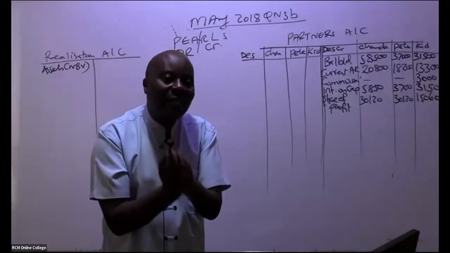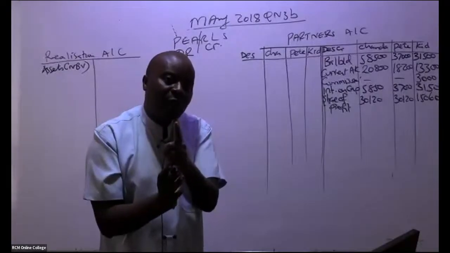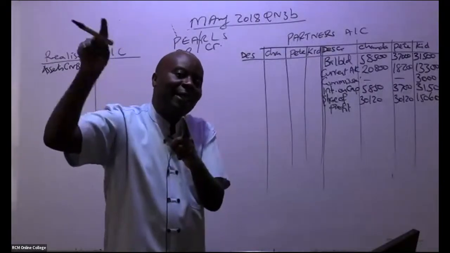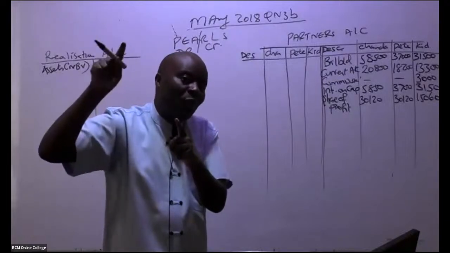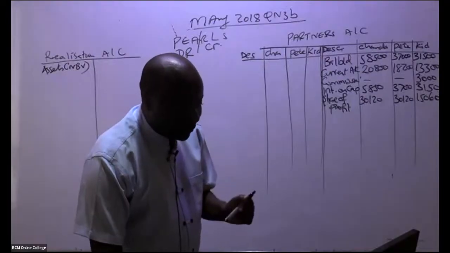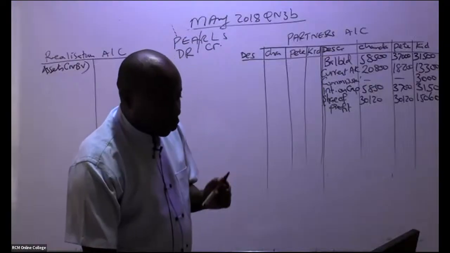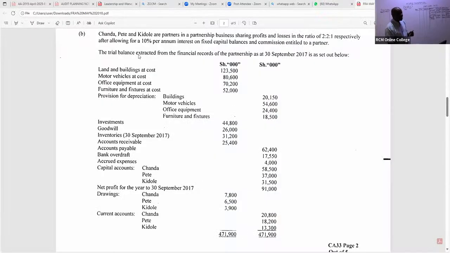So whenever you're closing assets, you shall be debiting the realization account, and then you credit the assets, and you're crediting those assets at net book value. So then you go straight away to the trial balance. So in the trial balance, what have they told us here? We can see the trial balance extracted from the financial records of the partnership as at 30th September 2017 is set out below.